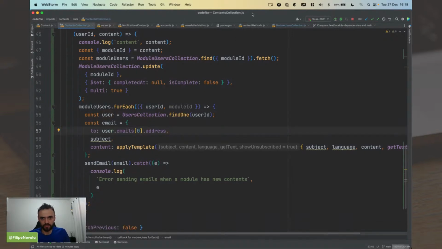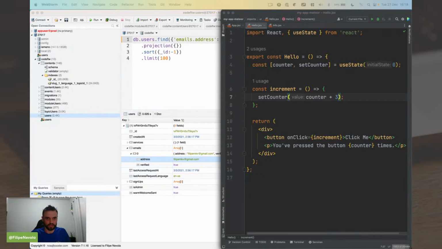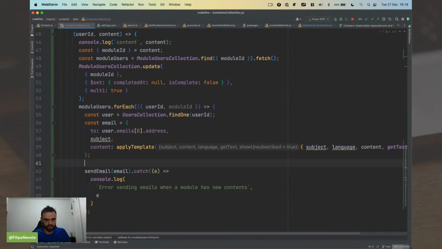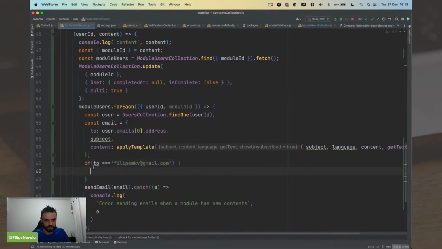Let me just check 1 second, because I can't expose credentials here. I'm just dragging to the other. Okay, I have a from there, so it's safe. Going back here, but I'm not going to test this for now. I'm going to create a way to just send this email if the to is equal to my email. If it's different, we're going to return.